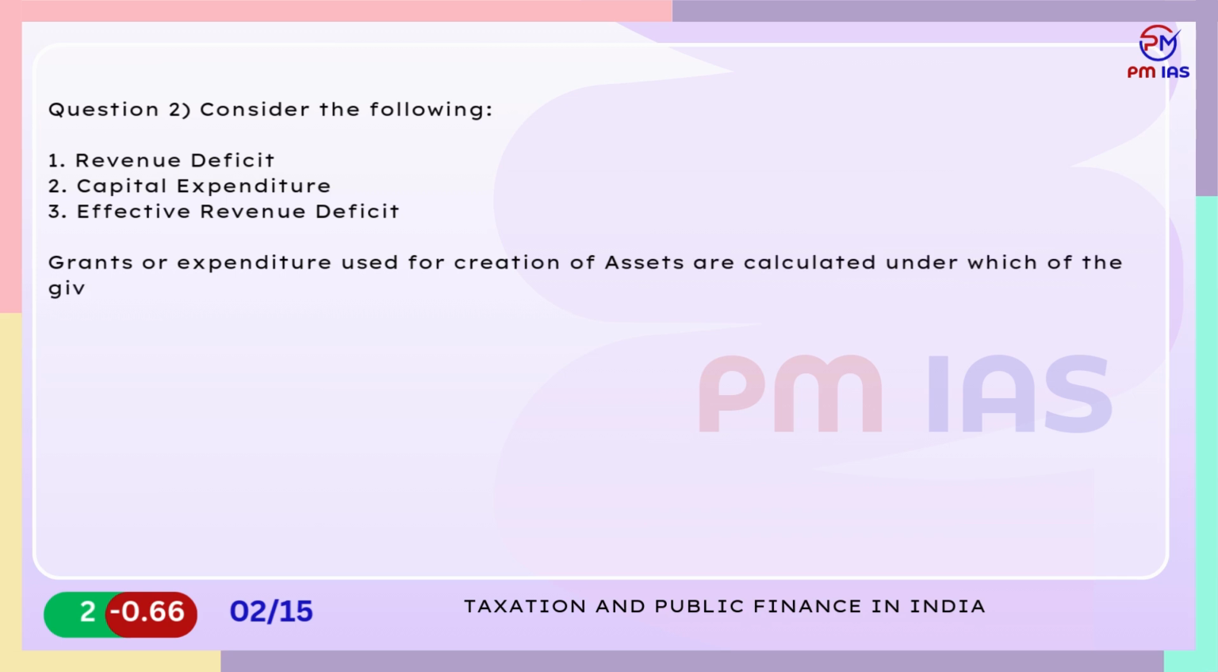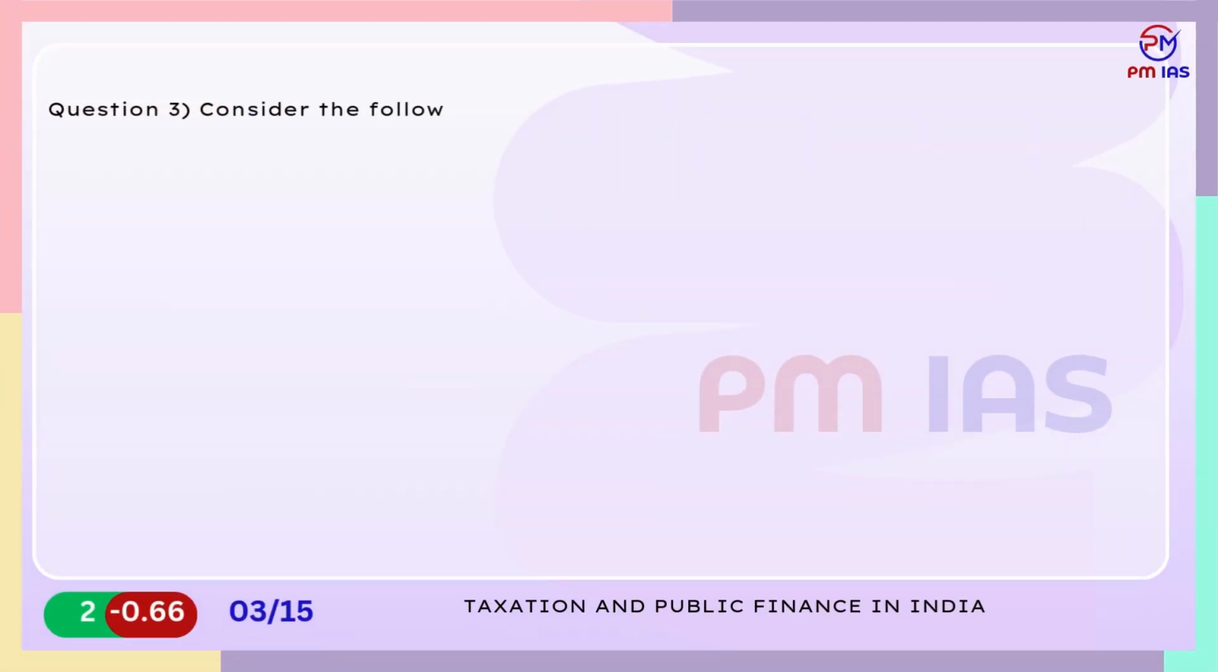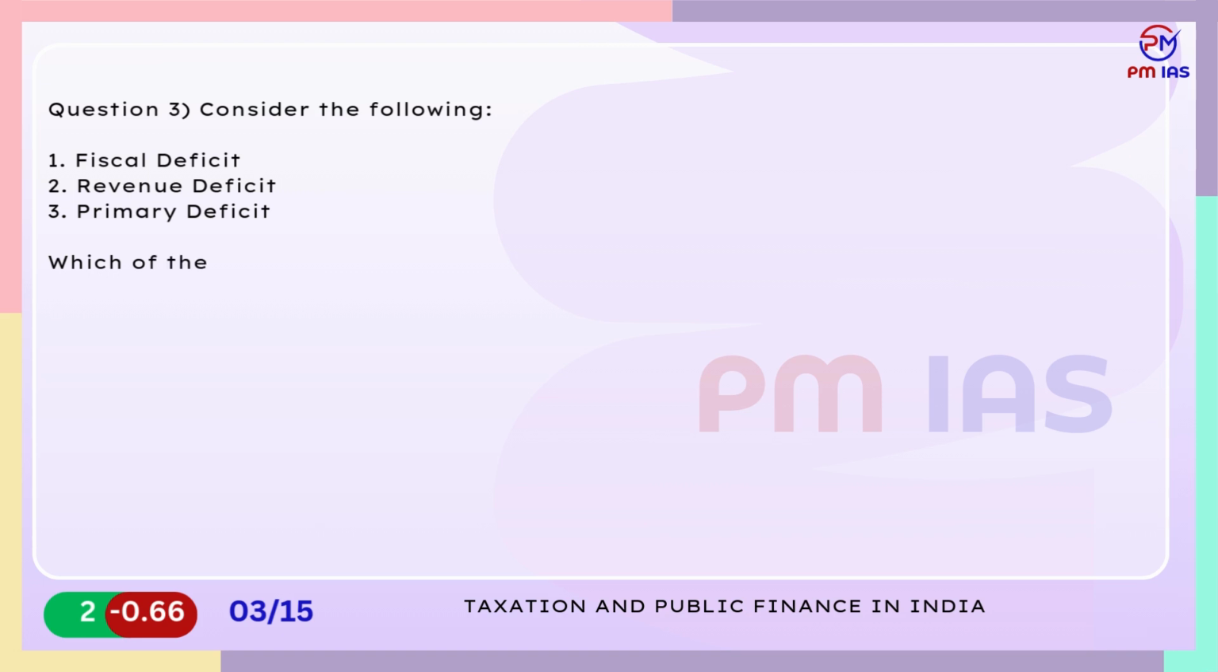A. 1 and 3 only. B. 2 only. C. 2 and 3 only. D. 3 only. Question 3. Consider the following. 1. Fiscal deficit. 2. Revenue deficit. 3. Primary deficit. Which of the following deficits focuses only on the present fiscal imbalances?